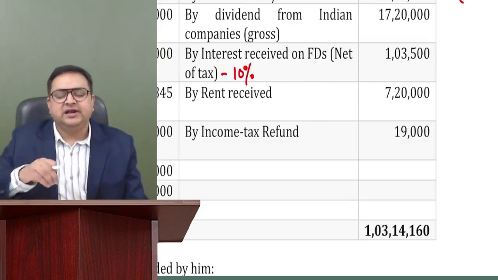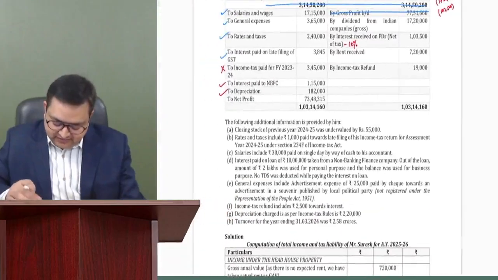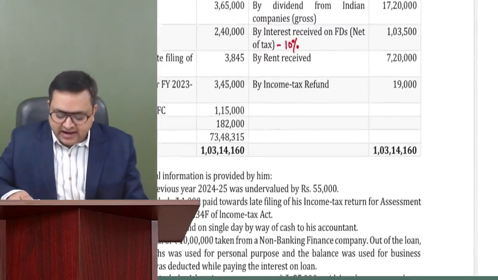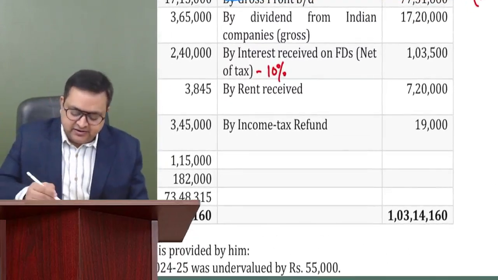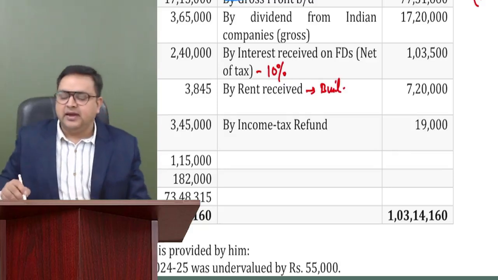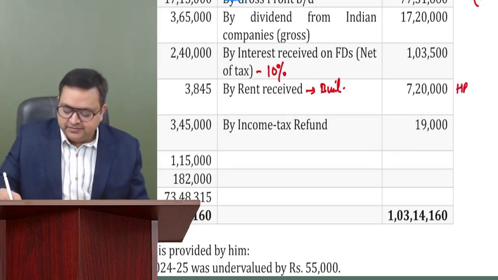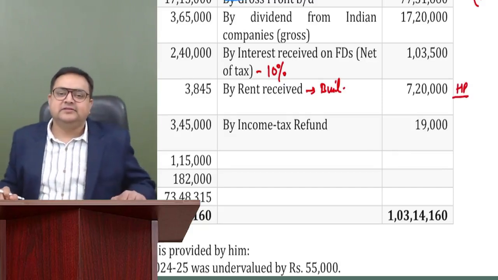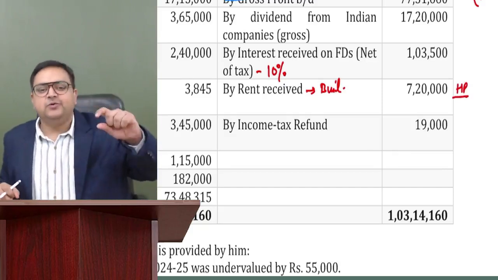And generally, if nothing is mentioned in the question, then we can take an assumption, and the best assumption is to take it that this is for a building, and that is house property income. If nothing is mentioned, then we will write an assumption over there.